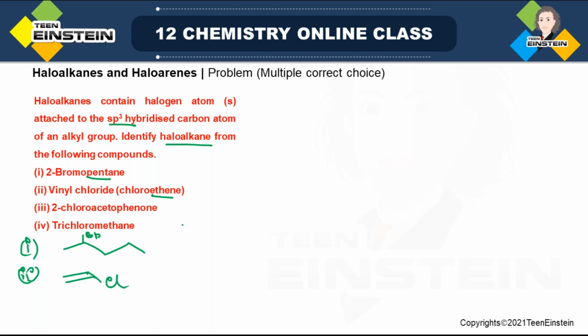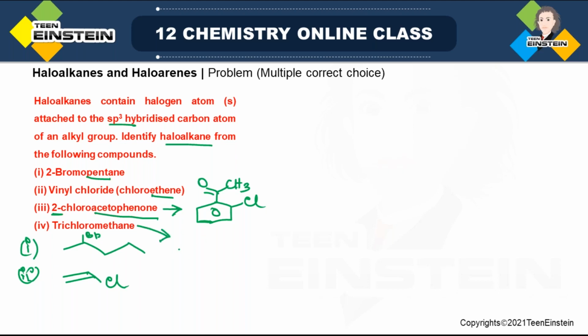Then the third one, 2-chloroacetophenol. But what is acetophenol? Acetophenol is basically this moiety. Ph ring when it is attached to COCH3, that is known as acetophenol. The name of this molecule is acetophenol. So this is a derivative of acetophenol. And what is the position of chloro? It is 2. With respect to COCH3 group, this is the 2 position. So this is the structure of 2-chloroacetophenol.